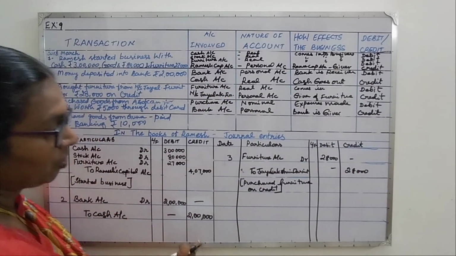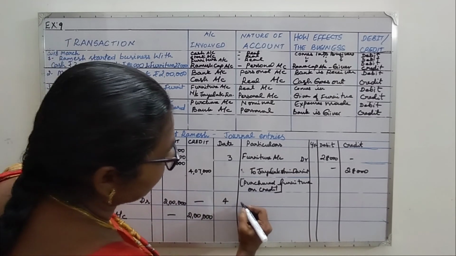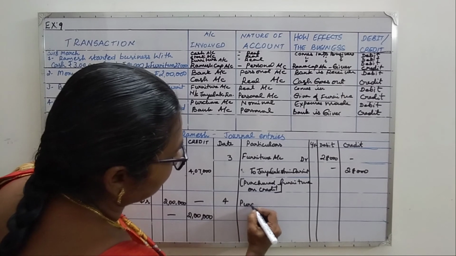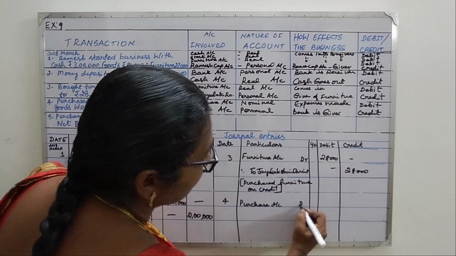Bank account. So shall we write here the 4th one. So we write like this. Purchase account, leave some space, debit.